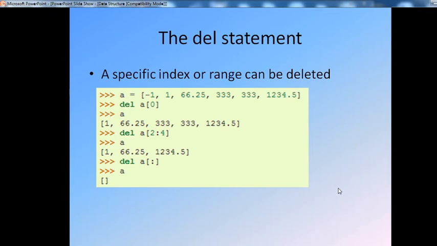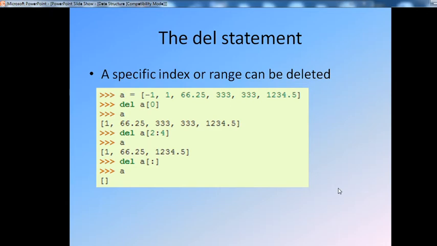Del a[0] deletes the element present at index 0, that is -1. The element -1 is deleted and the remaining list is displayed as it is: a = [1, 66.25, 333, 333, 1234.5]. Again, if you want to delete some specific range,